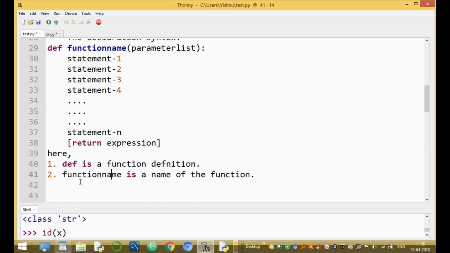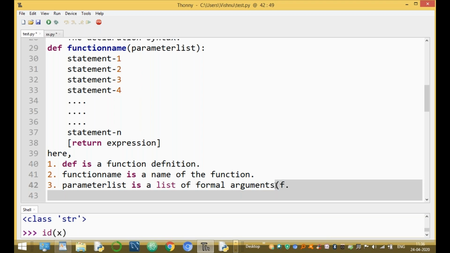The third point: the parameter list is a list of arguments or list of parameters. These parameters are called formal arguments, or formal parameters. Both are the same.